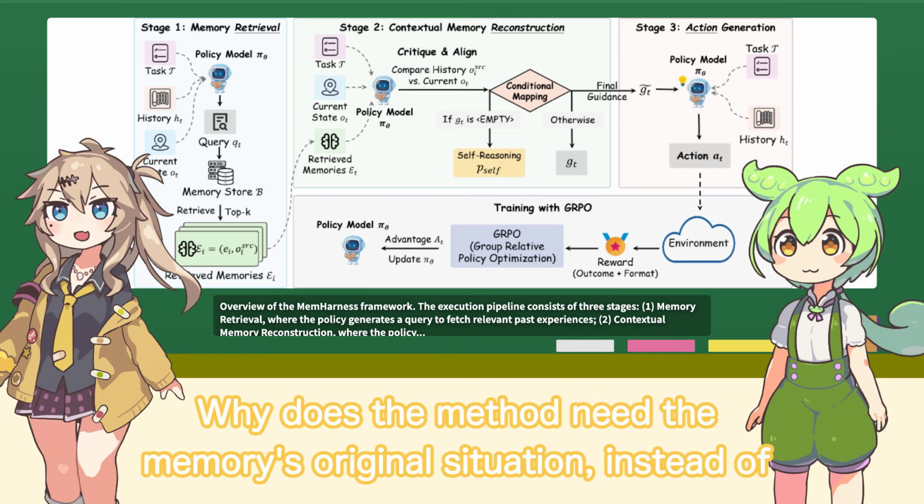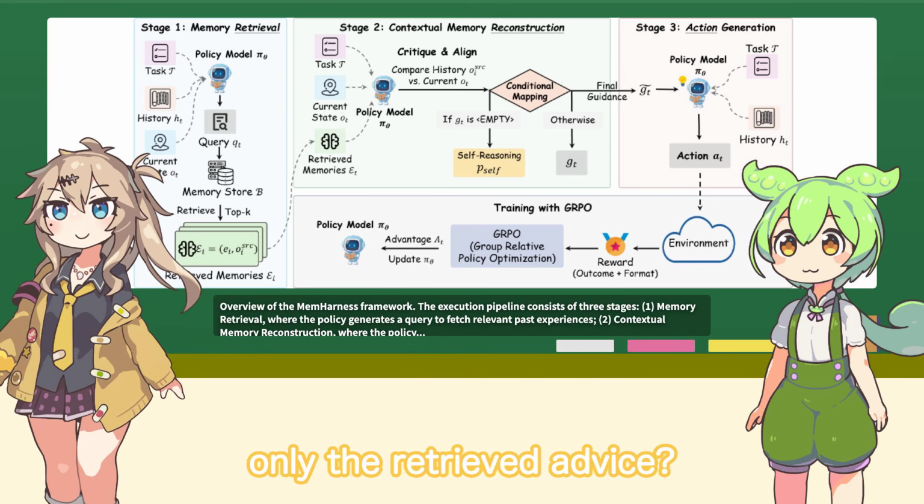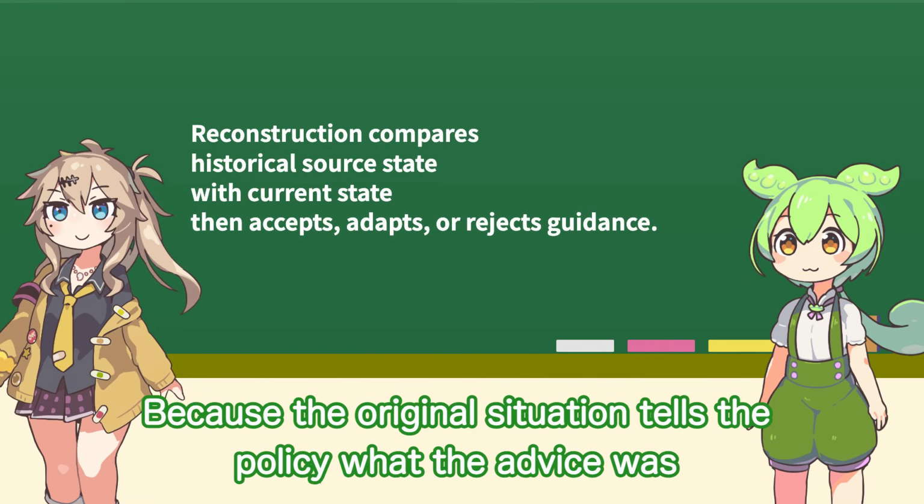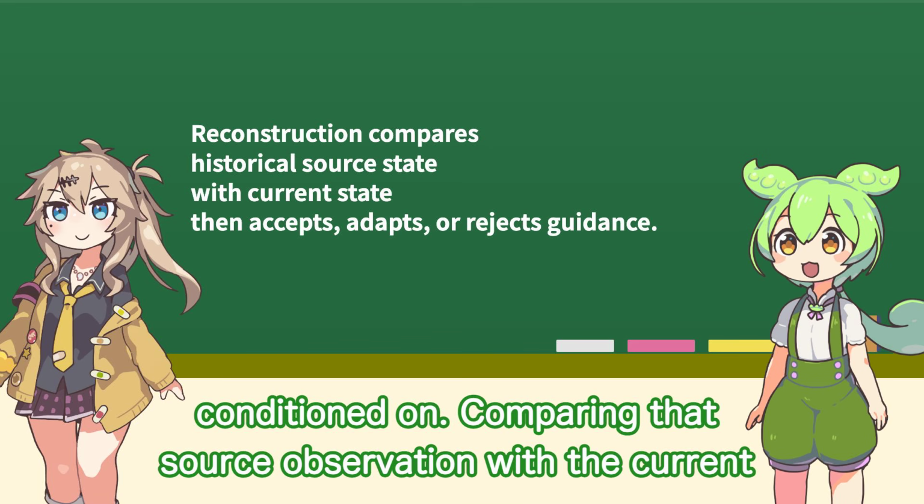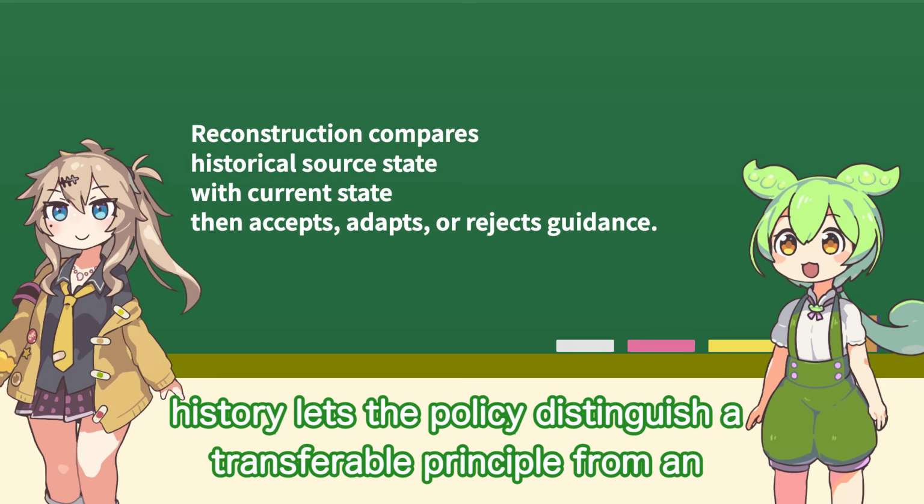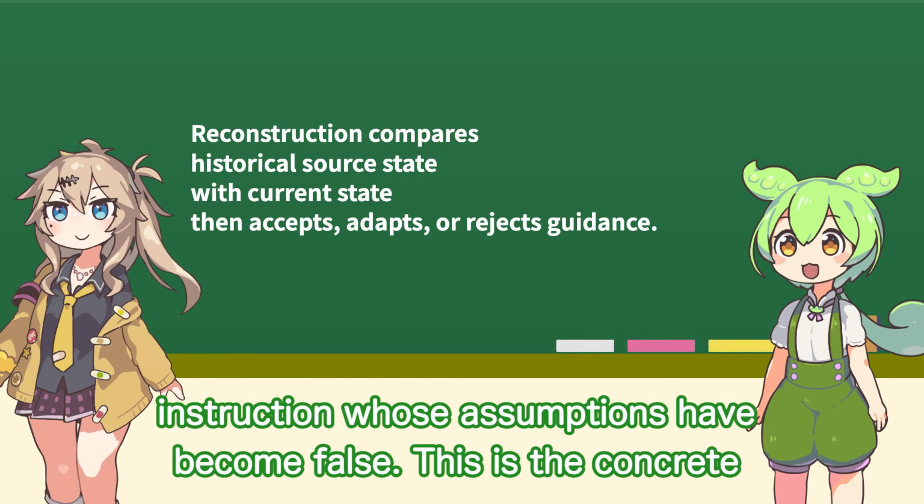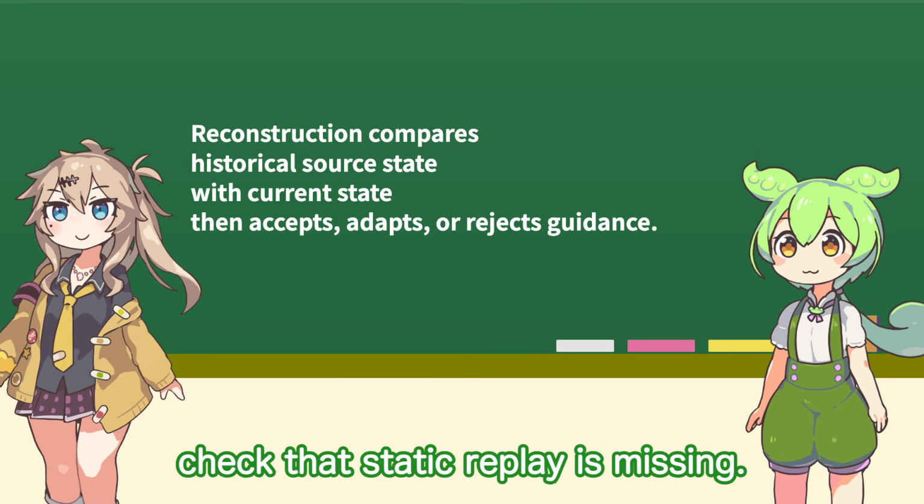Why does the method need the memory's original situation, instead of only the retrieved advice? Because the original situation tells the policy what the advice was conditioned on. Comparing that source observation with the current history lets the policy distinguish a transferable principle from an instruction whose assumptions have become false. This is the concrete check that static replay is missing.